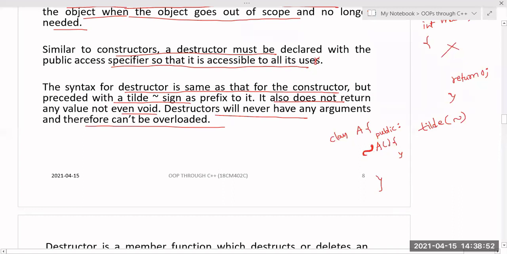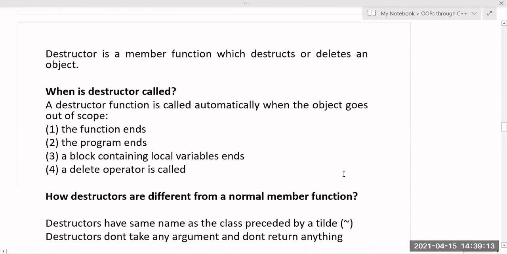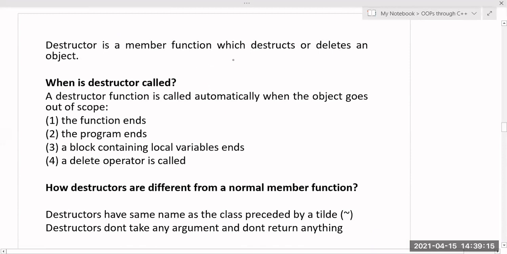And destructor does not take any parameters. These are the three important rules for the destructor. It should have the same name as that of the class, but preceded with this tilde operator, it does not have any return type, not even void, and it does not take any parameters. So that's why it is not overloaded. Okay, a destructor is a special member function which destructs or deletes an object.